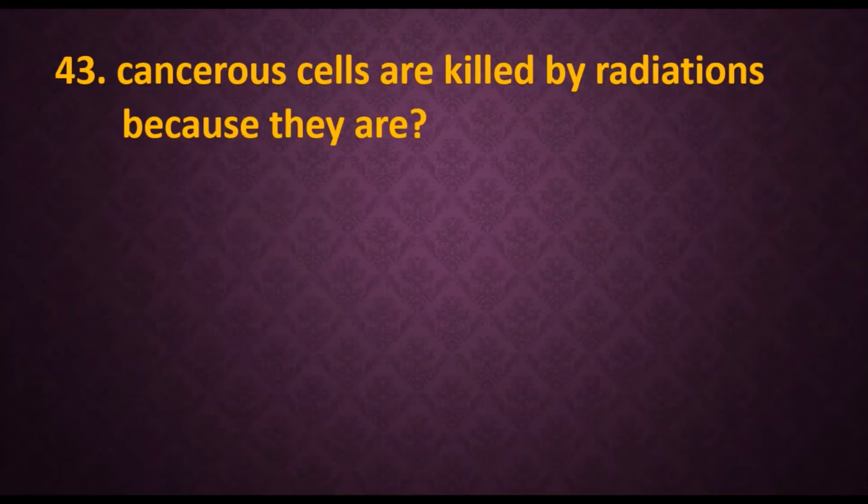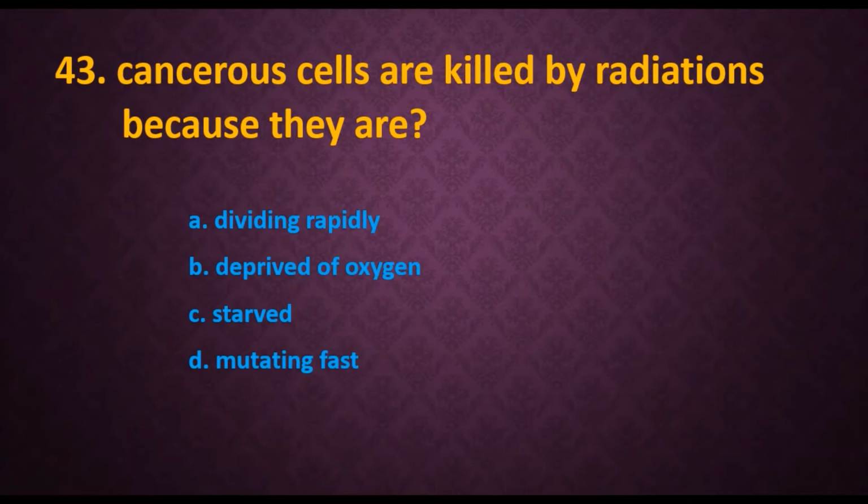Okay. Then 43. Cancerous cells are killed by radiations because they are. Options are A. Dividing rapidly, B. Deprived of oxygen, C. Starved, D. Mutating fast. So obviously the answer is starved.